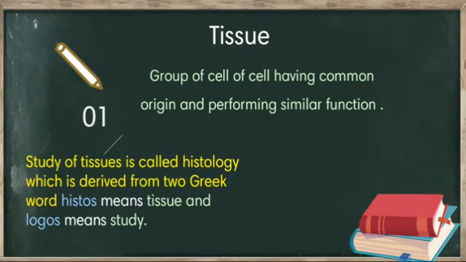Moving to the topic, tissue. What is tissue? Tissue is a group of cells having common origin and performing similar function. It means a number of cells when work together in a group for similar task, and they have a common origin or have a single origin of the number of cells. And here the study of tissue is called histology, and the word histology is derived from two Greek words. First, histos, which means tissue, and logos, which means study.